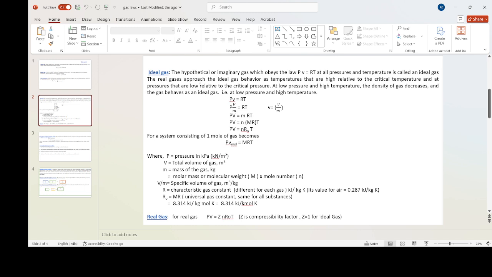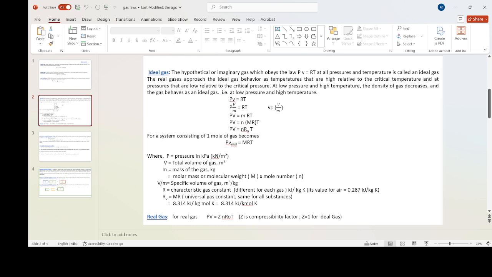But the real gases approach the ideal gas behavior at temperatures that are high relative to critical temperature and at pressures that are low relative to critical pressure. At low pressure and high temperature, the density of gas decreases and the gas behaves as an ideal gas. That is, at low pressure and high temperature, PV is equal to RT.